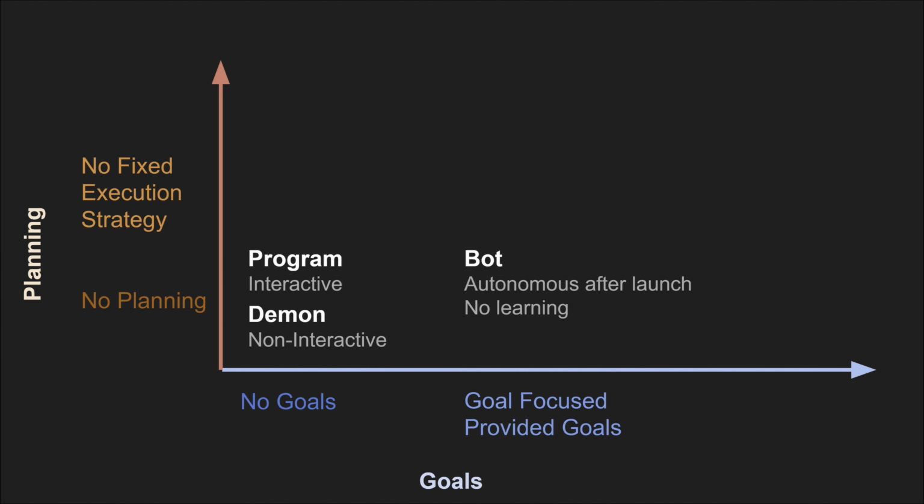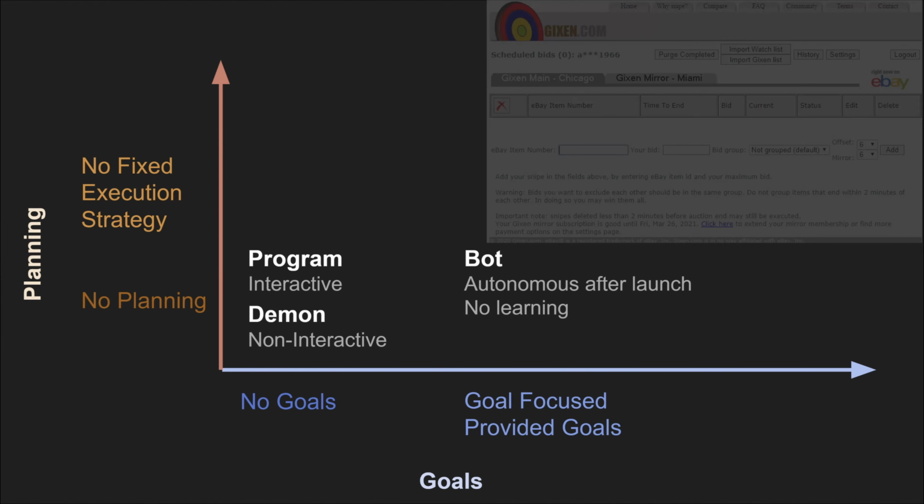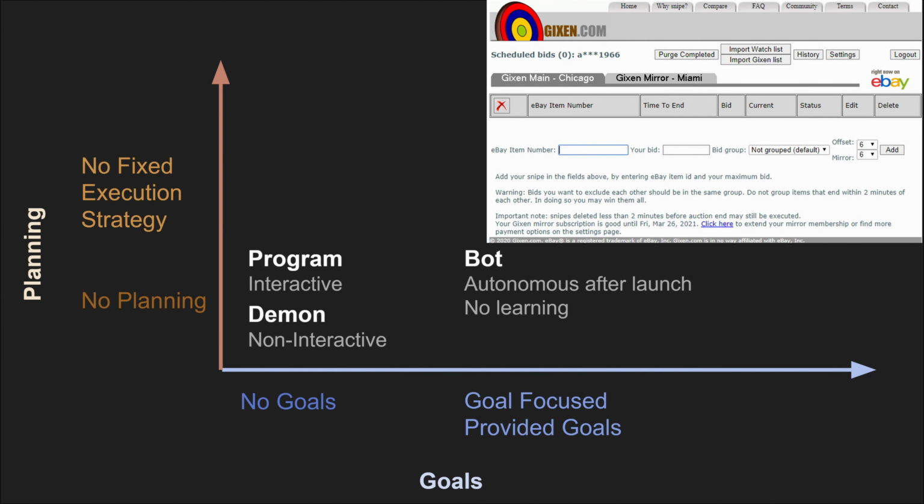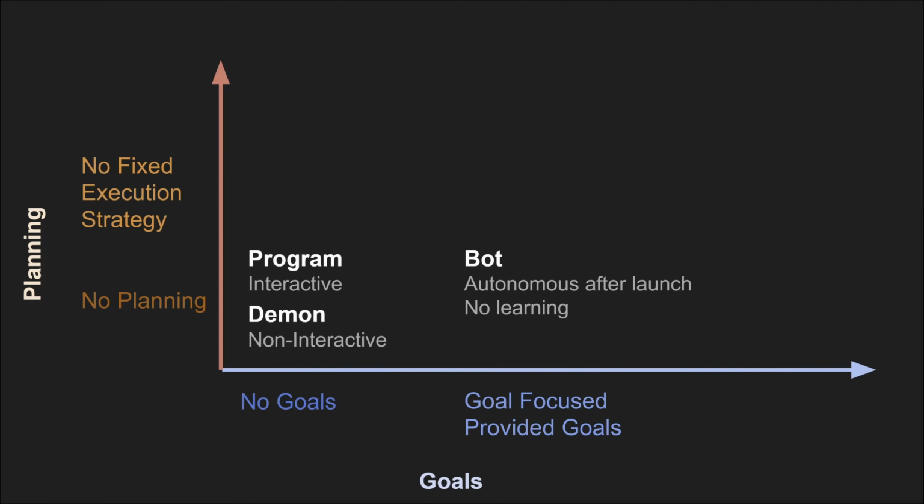So something that does have goals is something like a bot. An example of this might be a bot that auctions on your behalf on eBay. It has a goal of trying to achieve the best price, and it knows when it's completed its job by the auction being finished. But it has a fixed execution strategy. That auction bot isn't suddenly going to start thinking, hold on, I can get a much better price if I take out all of the other auctioneers, for example. Instead, it's just running its hard-coded plan to get the best price to achieve its goal of winning the auction.